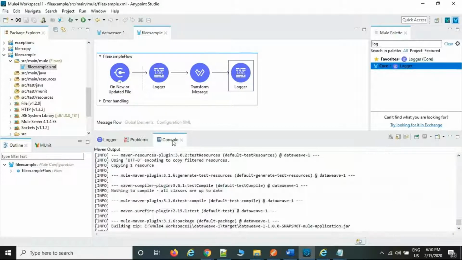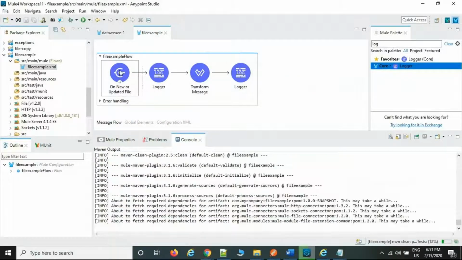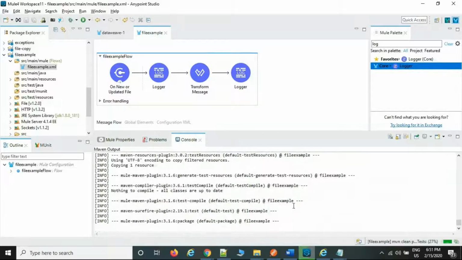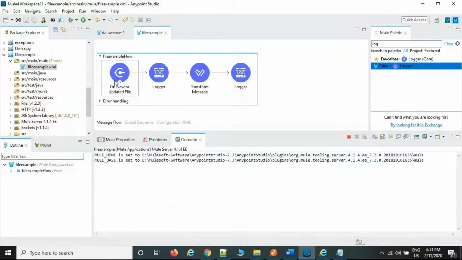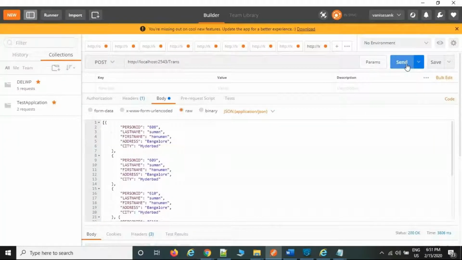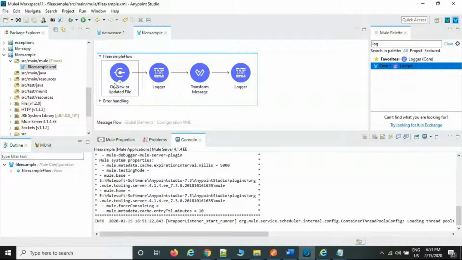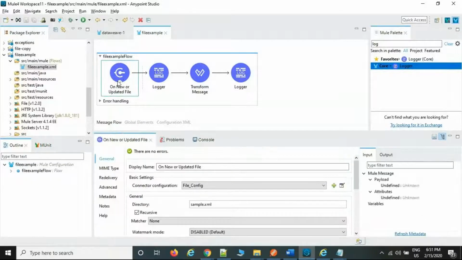Now you can send a request, just to restart the file. So the file palette is automatically a receiver after you deploy your application. Normally HTTP is manually triggered. After you deploy the application, you can post the file here and send a request. This is nothing but a manual triggering. But when it comes to the file palette, this is not a manual triggering. After you deploy your application, whatever location the file is available in, it is going to automatically pick the file.